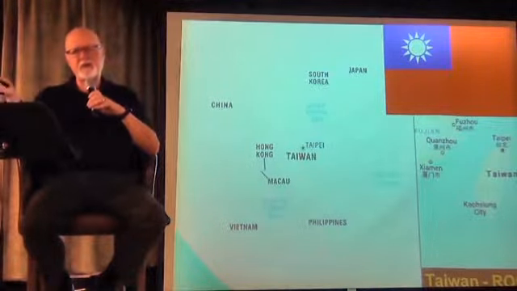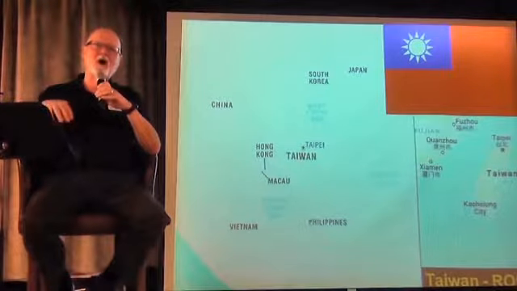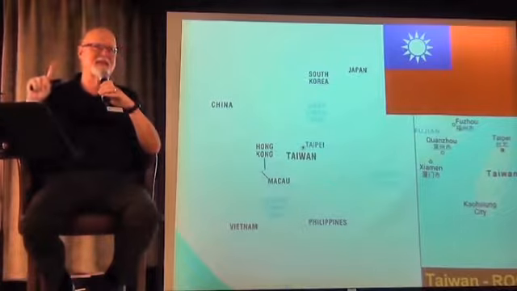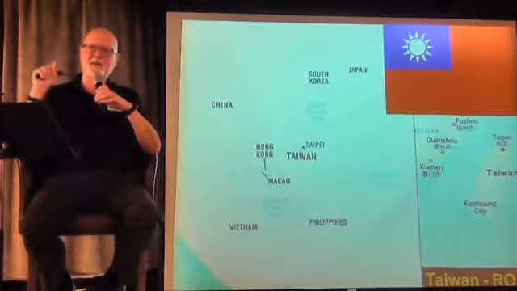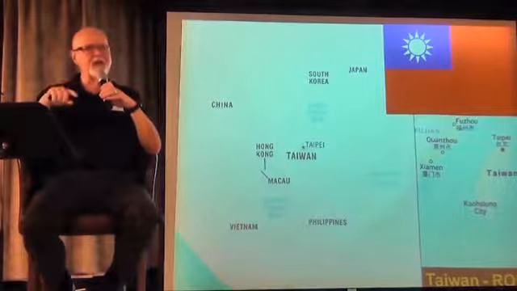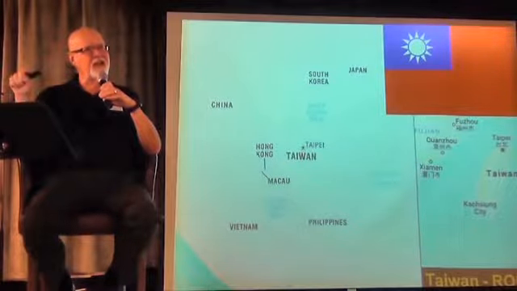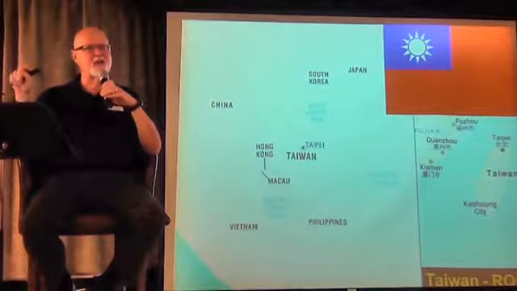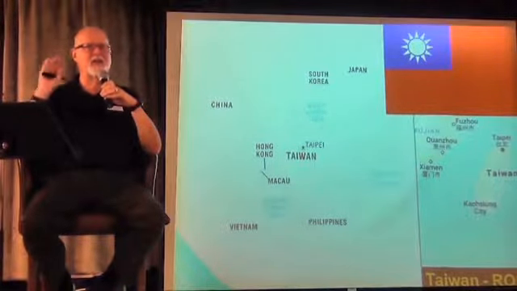Both the People's Republic of China and Taiwan still maintain a one China policy. What that means is that mainland China, the People's Republic, insists there is only one China and it's them. The Republic of China insists there is only one China and it's them. And so they have never been able to come to agreement.